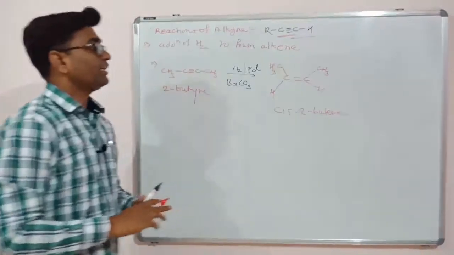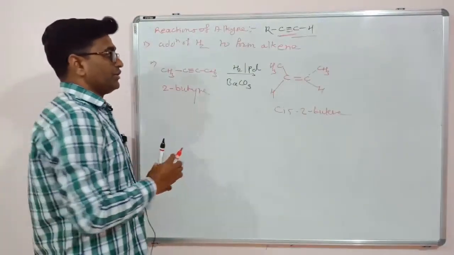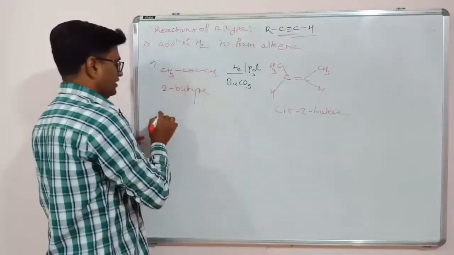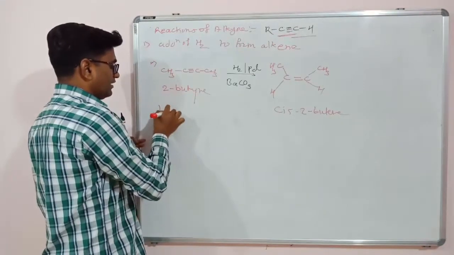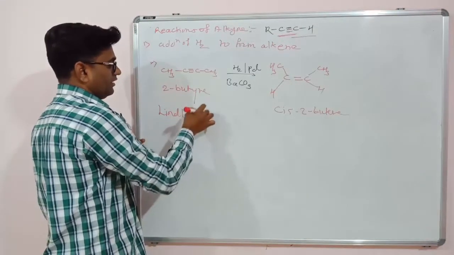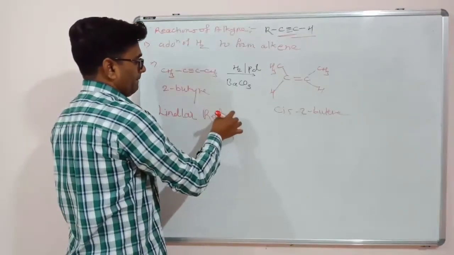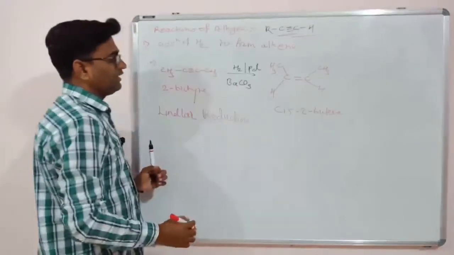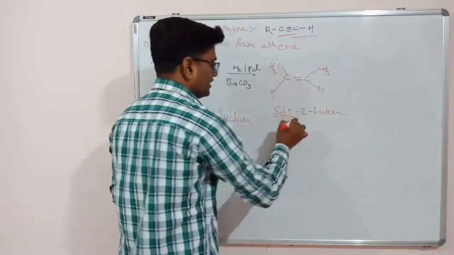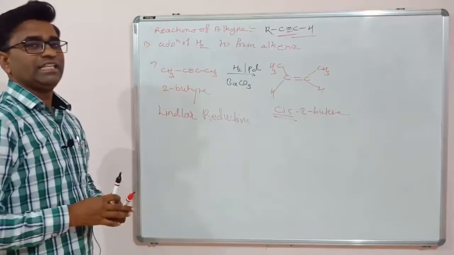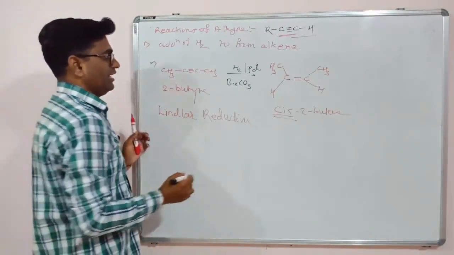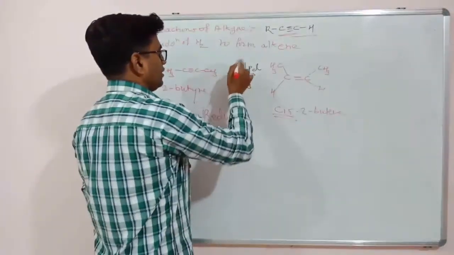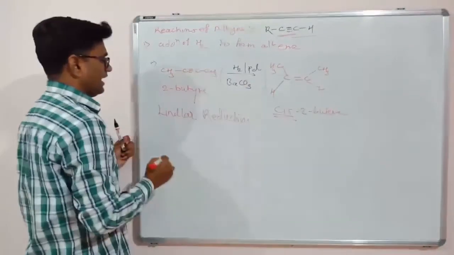So the product will be cis-2-butene. Cis-2-butene. So this reaction is called Lindlar reduction. Lindlar reduction always gives us a cis alkene as a product, and this reagent is called the Lindlar catalyst.